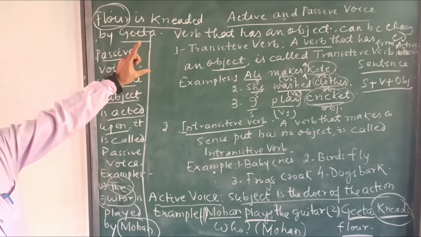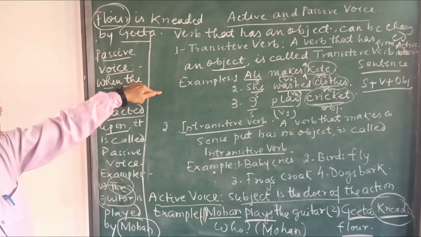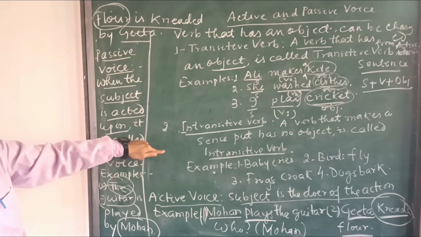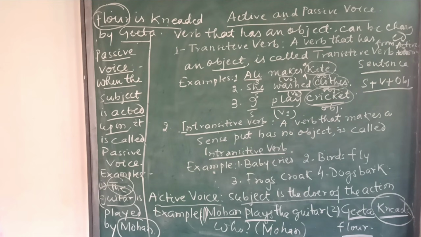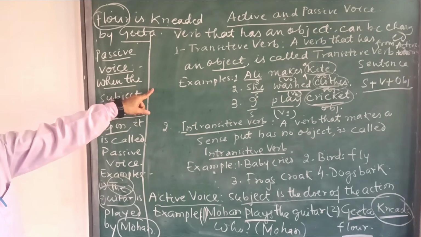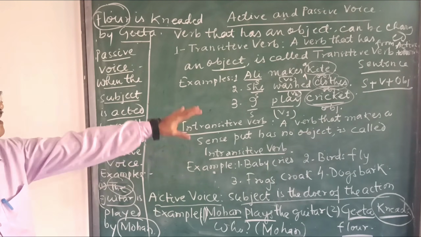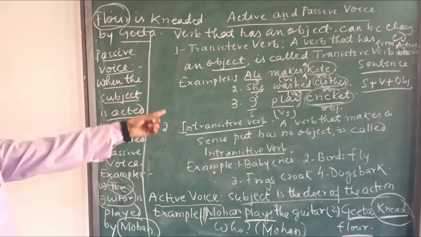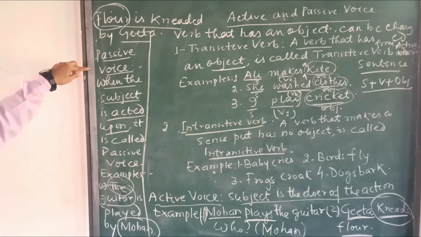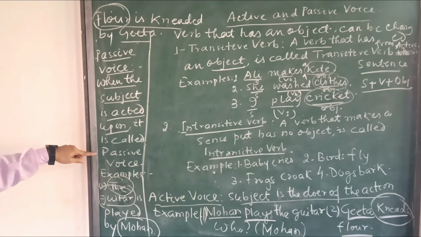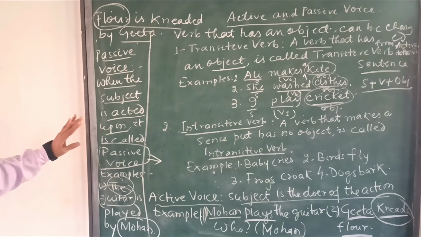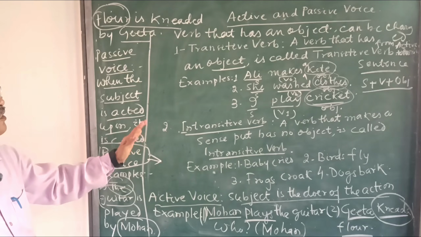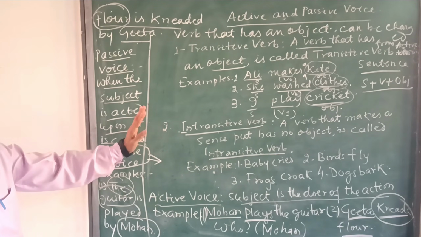So let me wind up. Transitive verb has an object. Intransitive verb doesn't have an object but makes a complete sense. Active voice, when the subject is the doer of the action, that is called active. And always we have to remember that the sentence which has an object can only be changed from active to passive voice. Passive voice, when the subject is acted upon, it is called passive voice. In the next class, we will see about the transformation rules for active and passive voice. Thank you for today.